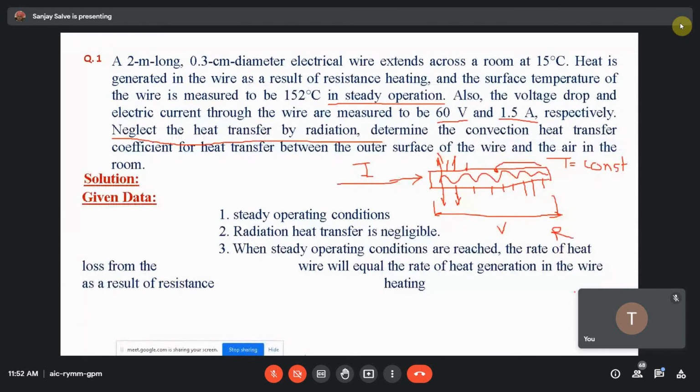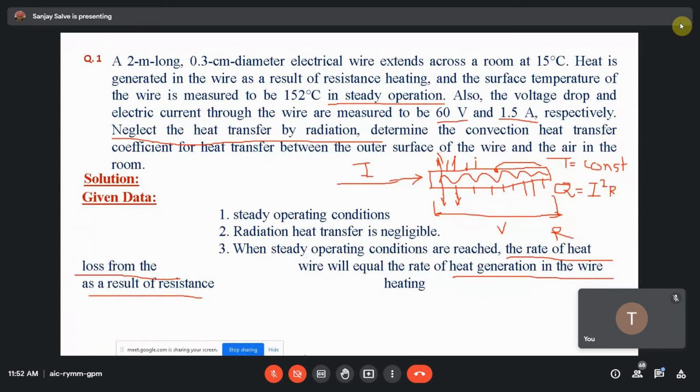So the rate of heat loss from the surface of the wire will equal the rate of heat generation in the wire as a result of resistance. So Q, whatever heat is generated, Q is equal to I square R. And that heat must be dissipated from this surface to the surrounding.